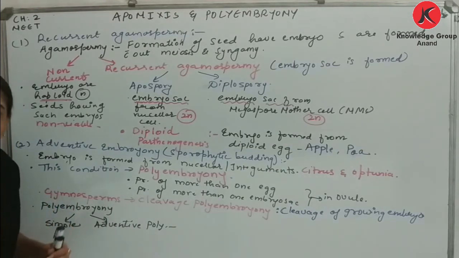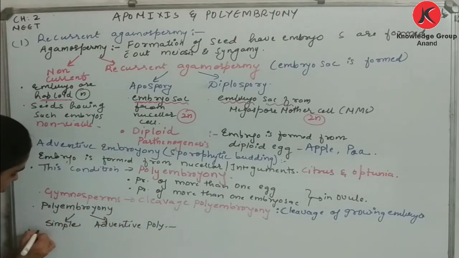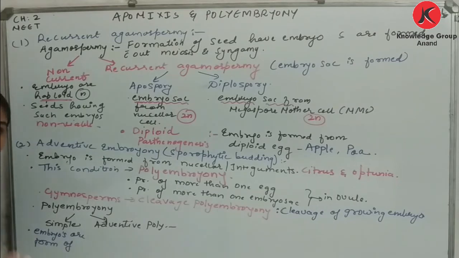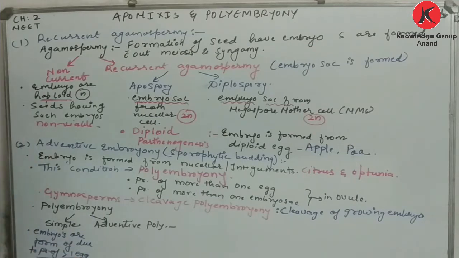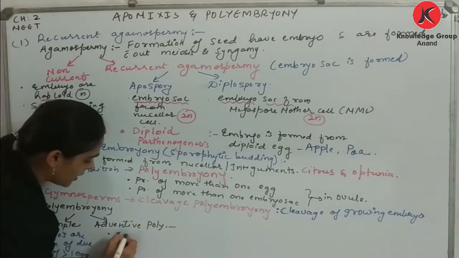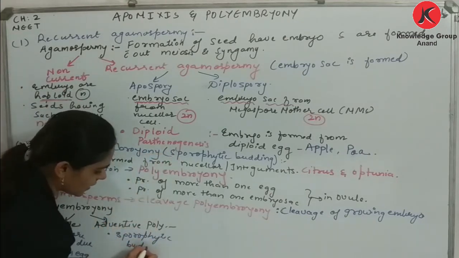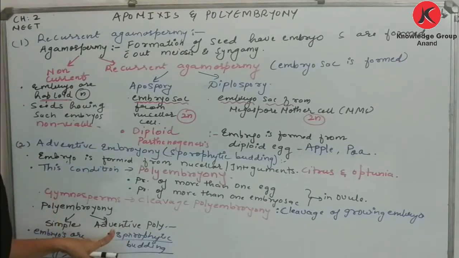We can say that in this type of polyembryony, your extra embryos are formed due to presence of more than one egg. Am I clear? And in the other, polyembryony is due to sporophytic budding. Okay, so here extra embryos are present due to presence of nucellar cells and integument cells, which form an embryo.